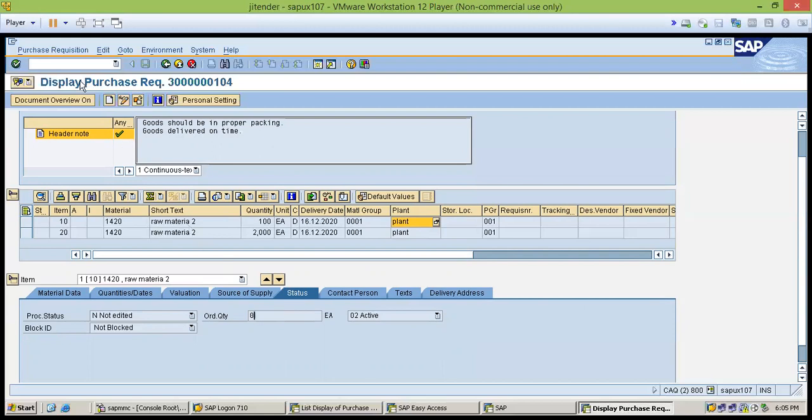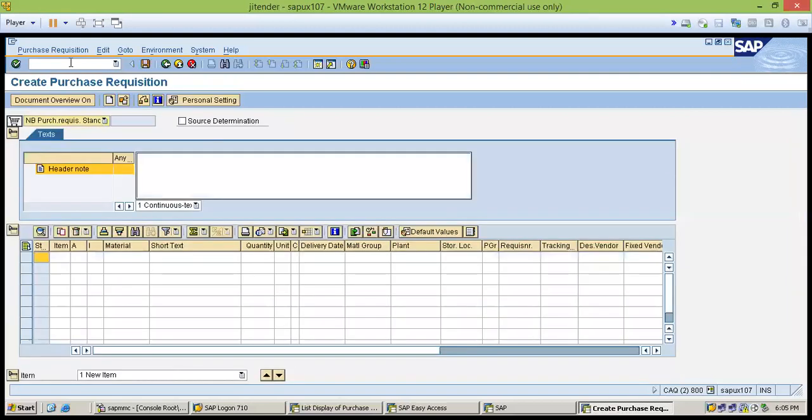Let me create one once again so that it will give you some confidence, and you can relate it with my earlier video. The transaction is ME51N. Here you can see what is required. I am going to enter my material. This material is required, and how much is required, so I am going to enter the quantity here. And for which plant you want this material, so I am going to enter my plant name.